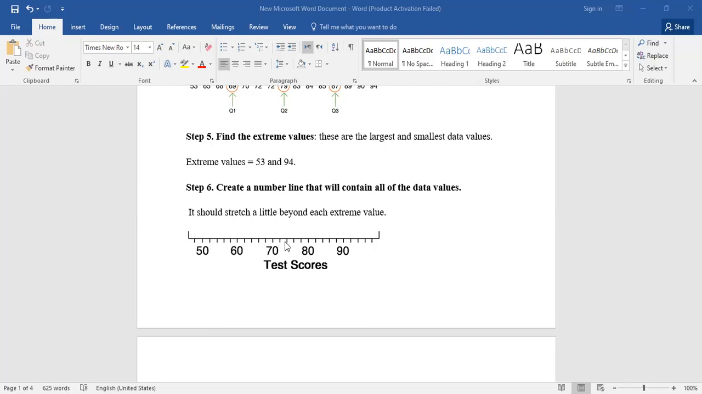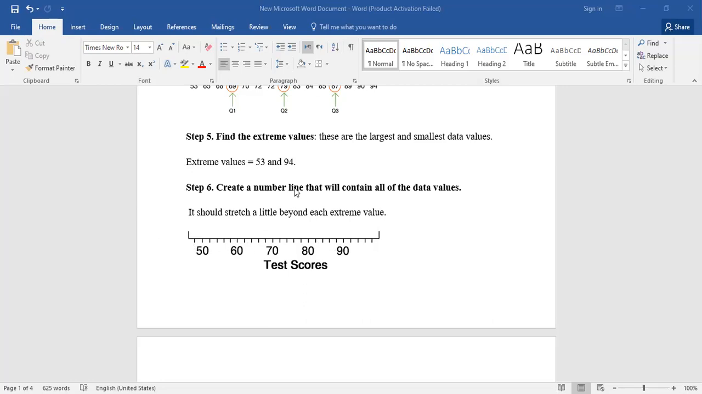If anyone can tell me the point which I'm standing on, this one, how many will it be? 74. Thank you. And this point, how many will it be? 88. Thank you so much.